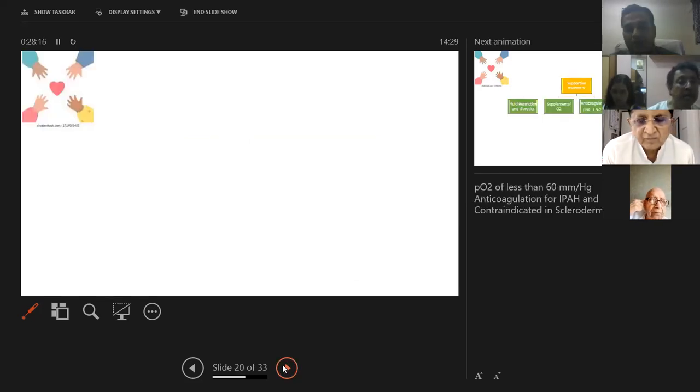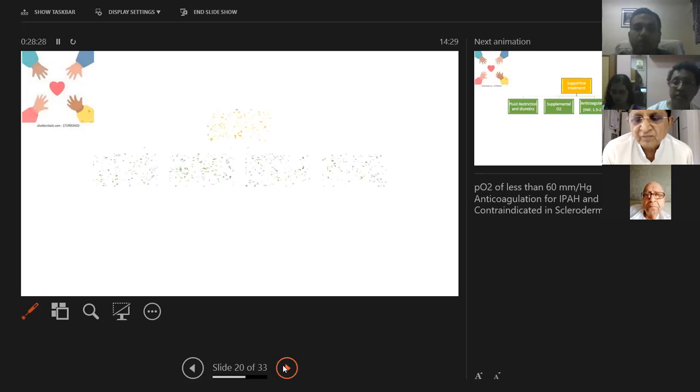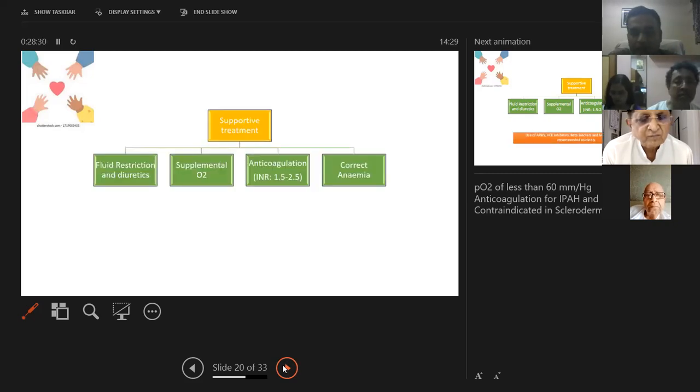So now we know the drugs which are used. Now we have to figure out which patients will receive what kind of drugs. So before that, we need to see what can be done for all patients blanketly for pulmonary hypertension. So that is the supportive care. First thing is we have to restrict the fluid. We have to prevent right ventricular failure, and we have to prevent the load which is being given on the right ventricle. Supplemental oxygen for patients who have a PaO2 of less than 60 millimeters of mercury.